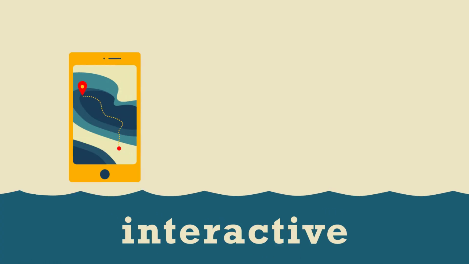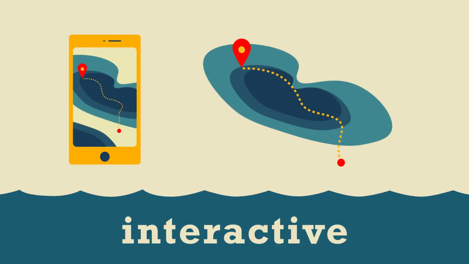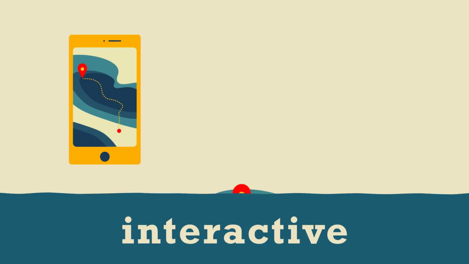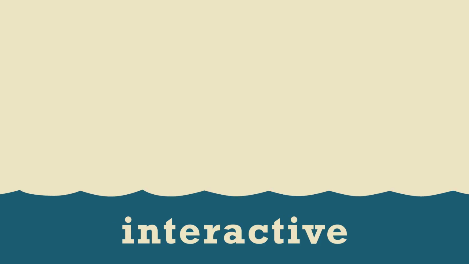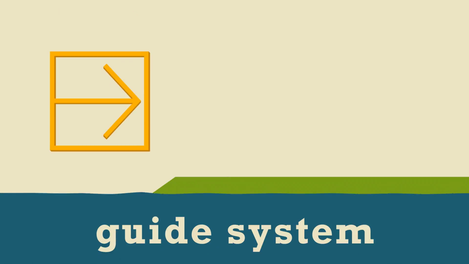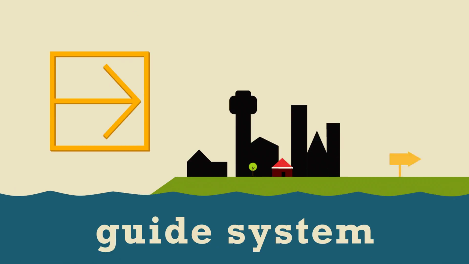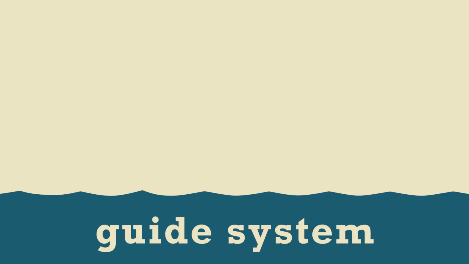Interactive. An evacuation route app can calculate the fastest escape routes for a flood. It has a standard alerting capability to warn the public of imminent floods. Guide system. A visual system in public space that guides people to evacuate effectively when a flood is happening.